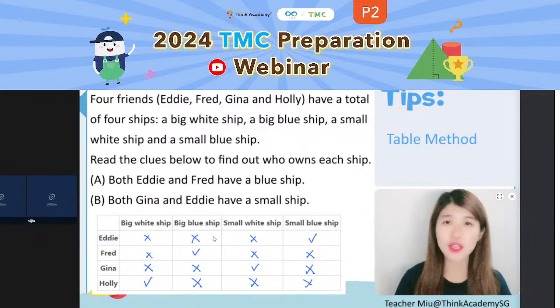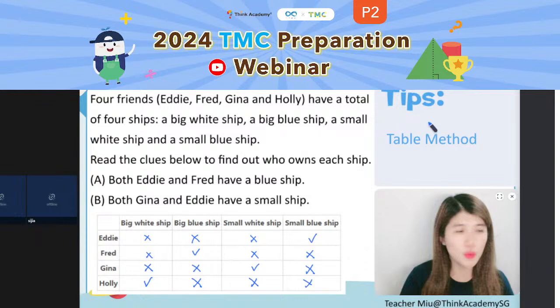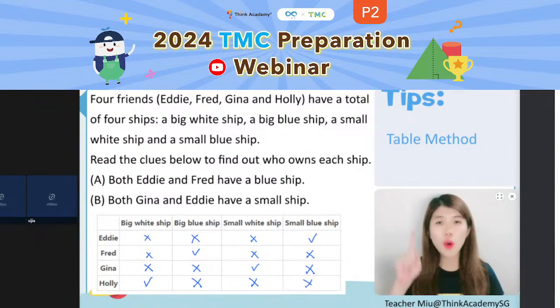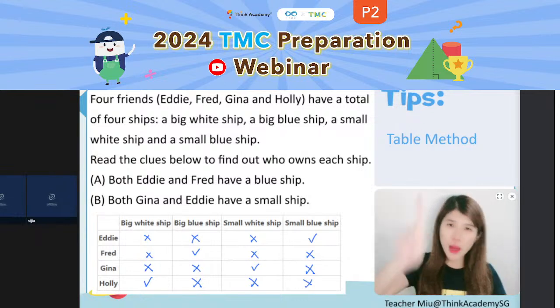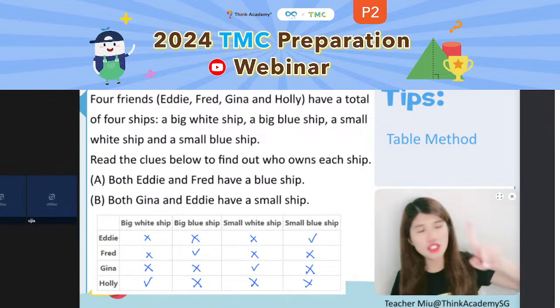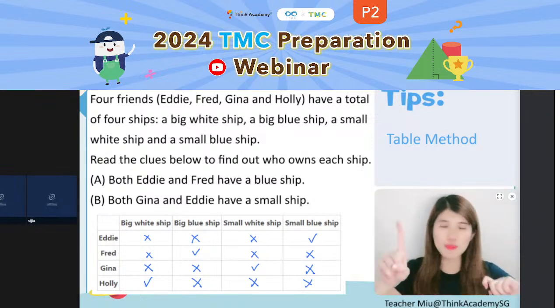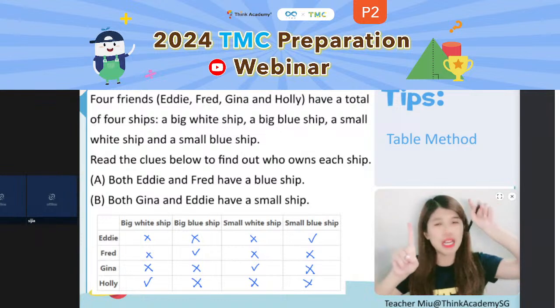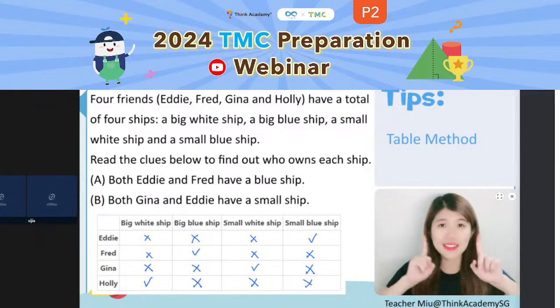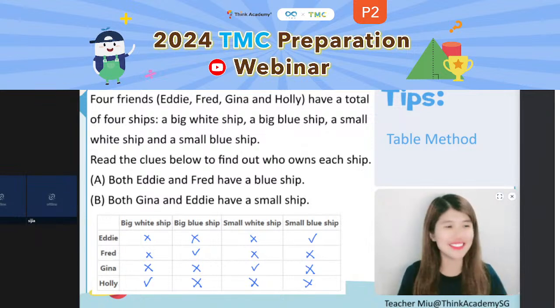So this is what we call the table method. We use the table method to solve the one-to-one question. Like say one person has one sheep, so one sheep can also only belong to one person. This is what we call a one-to-one question. So let's come to the summary for today.